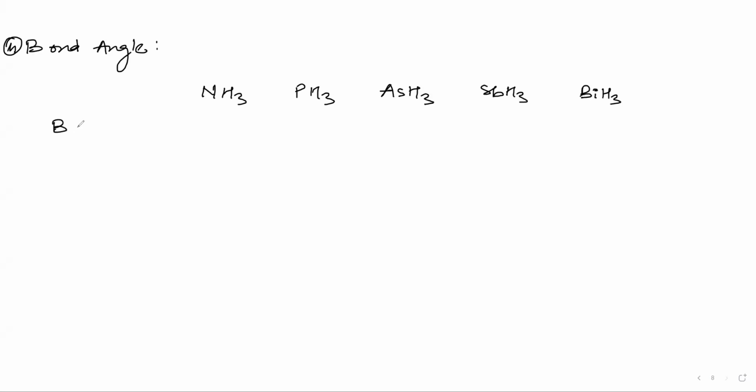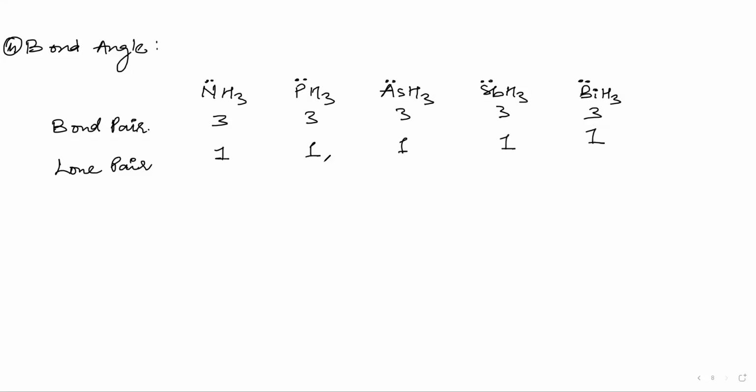Now compare the bond pairs. If you want to see the bond pairs, just look at the number of surrounding atoms. How many surrounding atoms are there in NH3? 3. N is the central atom. How many surrounding atoms? 3. So bond pair 3. What about here? 3, 3, 3, and 3. Now what about lone pair? 1. So all of them have one lone pair. Here is also 1, here is also 1.